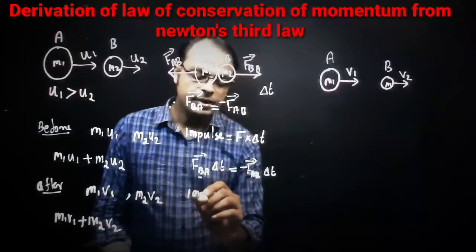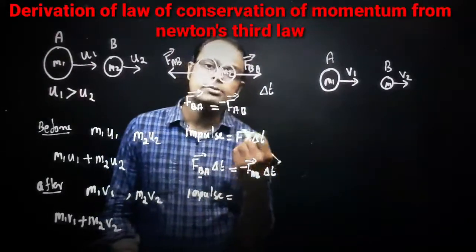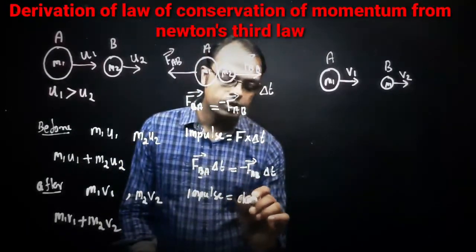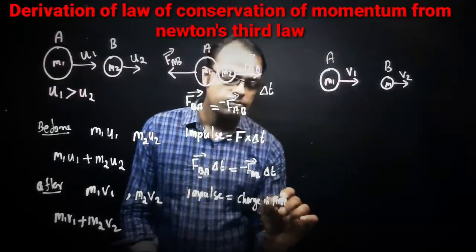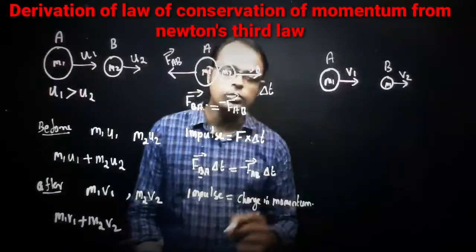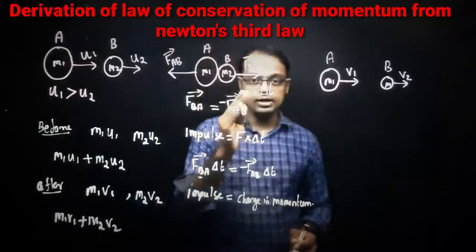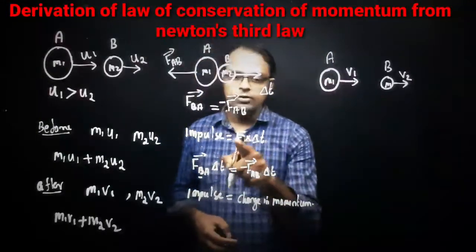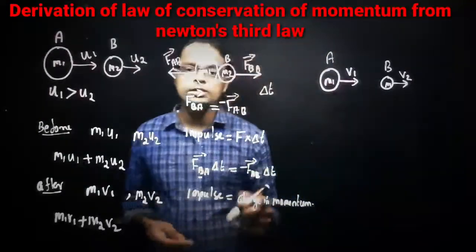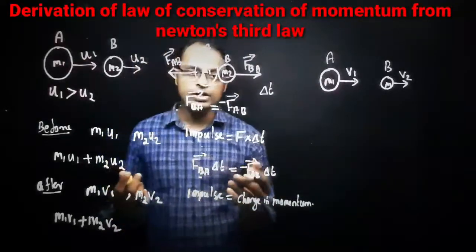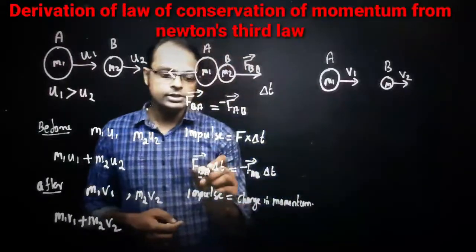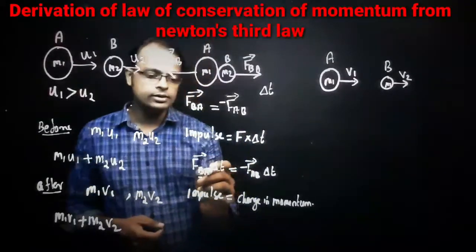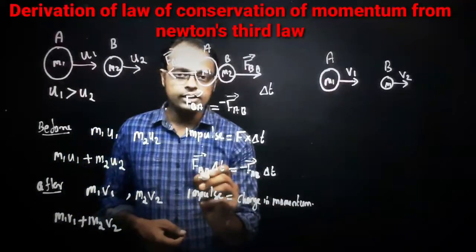Now we have one more formula related to impulse: impulse is equal to change in momentum. This is another formula we use for impulse. So once again, what is impulse? A large force acting on a body in a very small time interval. We have discussed two formulas: one is force into delta t, the other is change in momentum, which is also the same as impulse or impulsive force. So in this case, FBA delta t is the impulse on B, right? So we can write here impulse is equal to change in momentum.